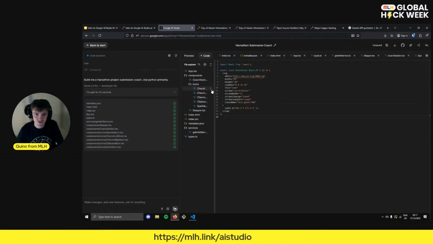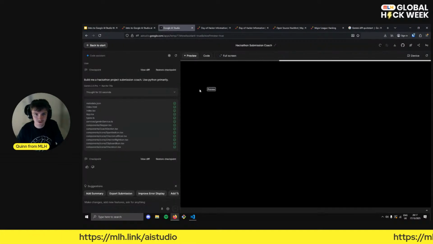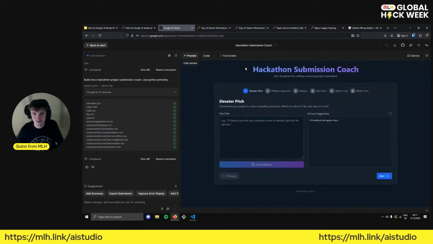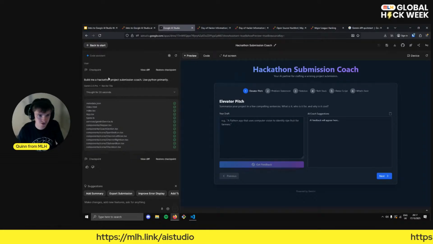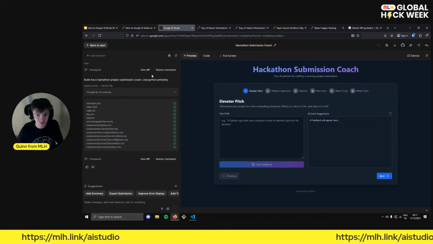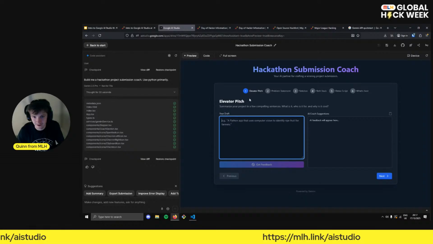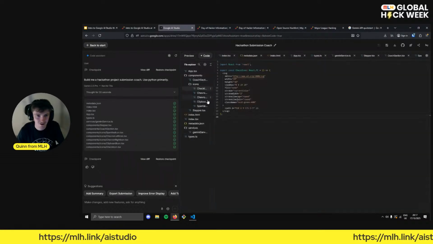It's producing or grabbing some icons here for us, and now it's giving us a preview. And we can see Hackathon Submission Coach, your AI partner for crafting a winning project submission. So we didn't give it barely any instruction. Super simple prompt. And if you wanted to, you could give it a lot more detail than this. But we can throw in our idea here, and it gives us some feedback by the looks of things, which is super exciting. Let's take a look at the code.